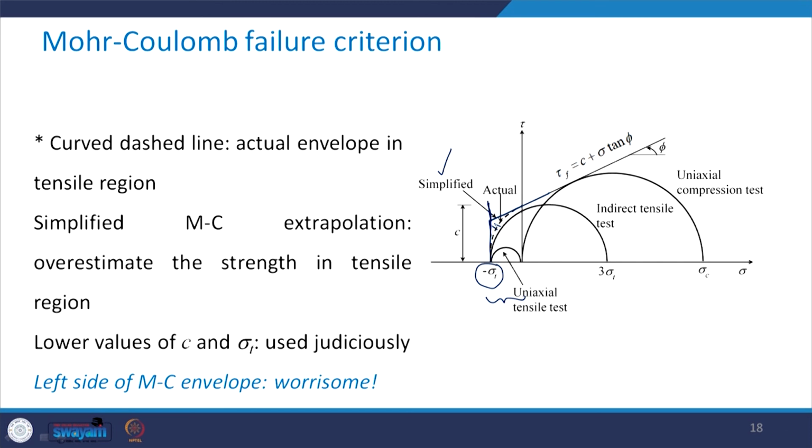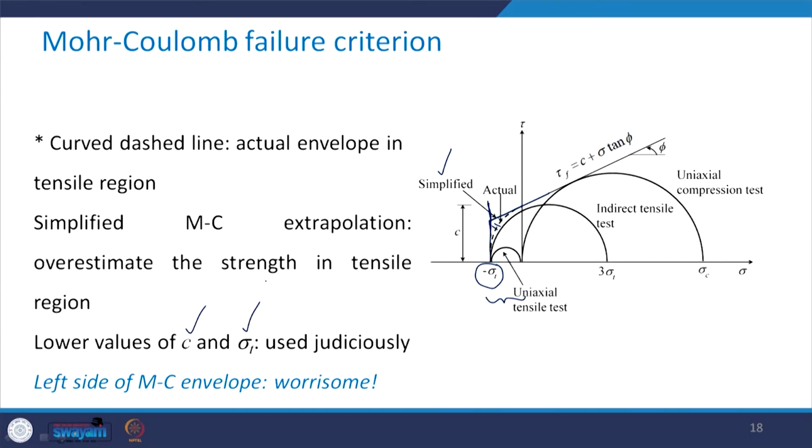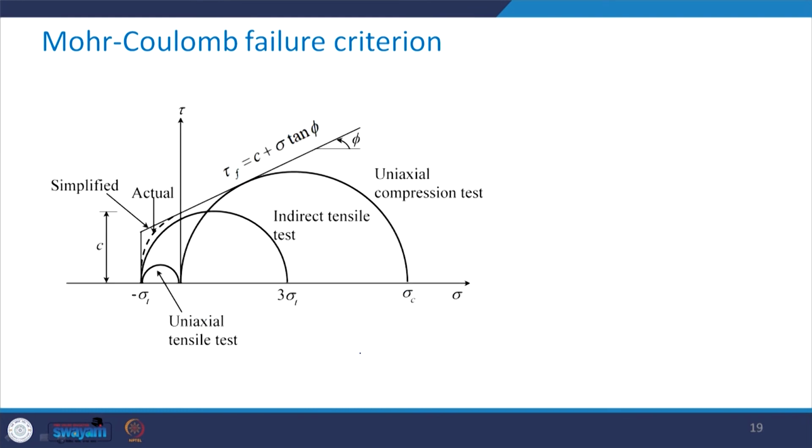So, one needs to be careful about the choice of the values of C and sigma t. It has to be used judiciously. Basically, this tensile part or the left side of this Mohr Coulomb envelope is worrisome. We need to be careful about it.